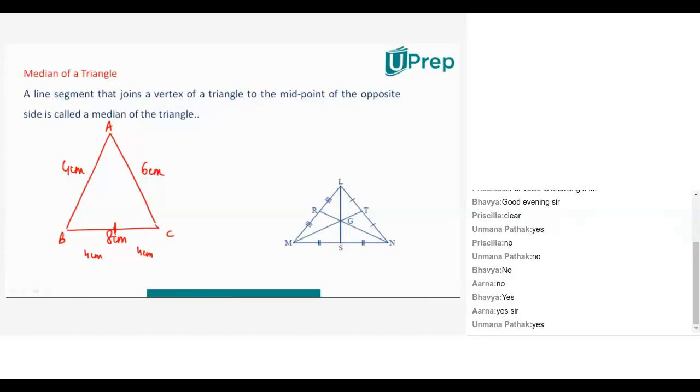Now, what did we do for a median? We drew a line segment from the opposite vertex to the side that is opposite to the vertex. So what happens? These two became equal, 4 centimeters, 4 centimeters. Similarly from B, it became 3 centimeters, 3 centimeters. Similarly from C, it became 2 centimeters and 2 centimeters. That is how we arrived at the midpoints.